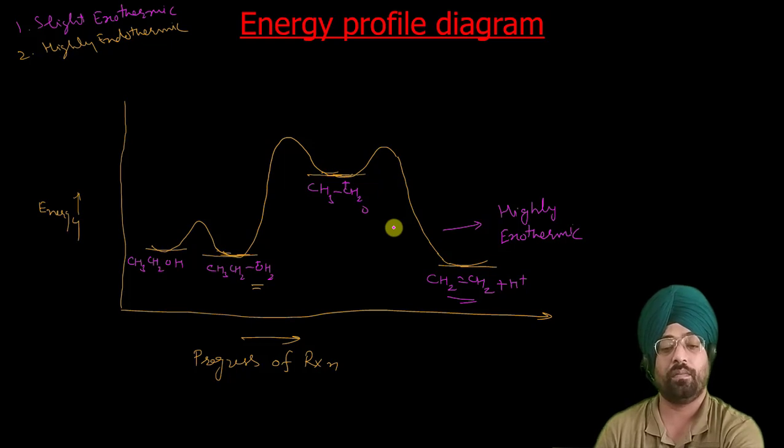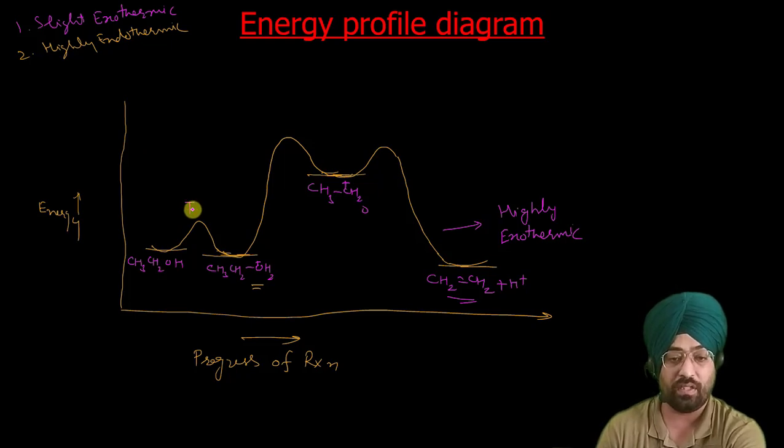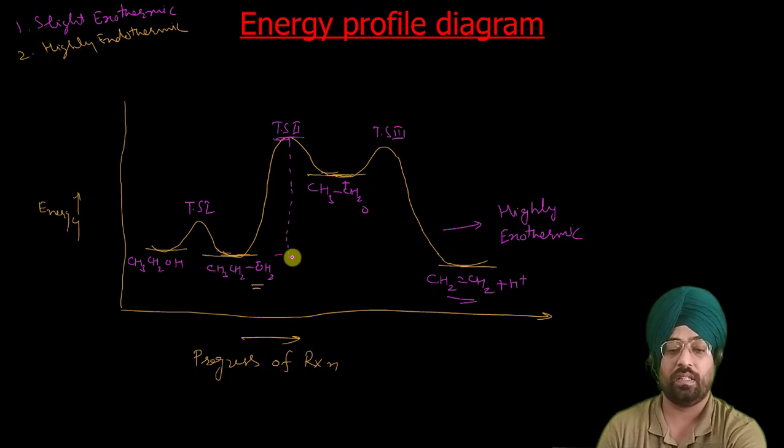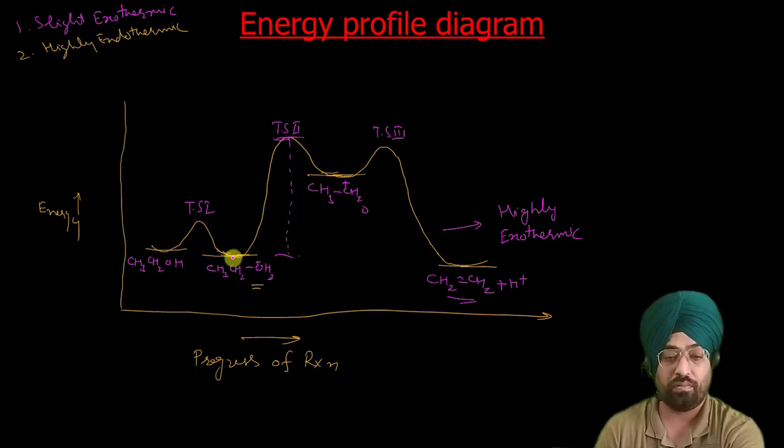So this reaction mechanism, the energy profile diagram, can be presented like this. You can see here, this is your first transition state, this is your second transition state, and this is your third transition state. Now the slowest step will have the highest activation energy. So this has the highest energy, and that's why it is the slowest step. The first step is slightly exothermic, then highly endothermic, then a highly exothermic step to finally give you the alkene.